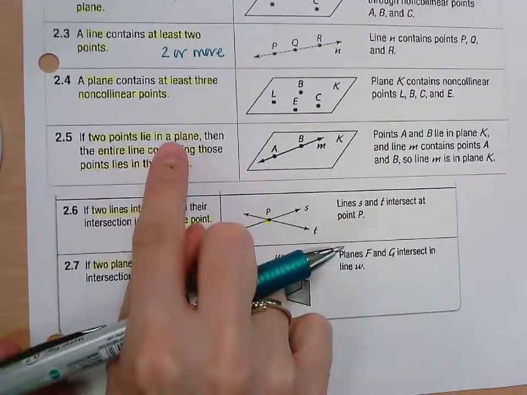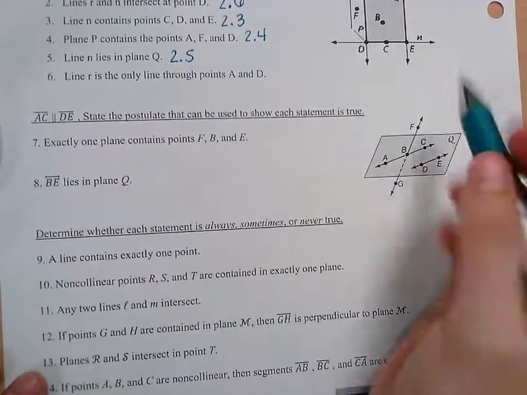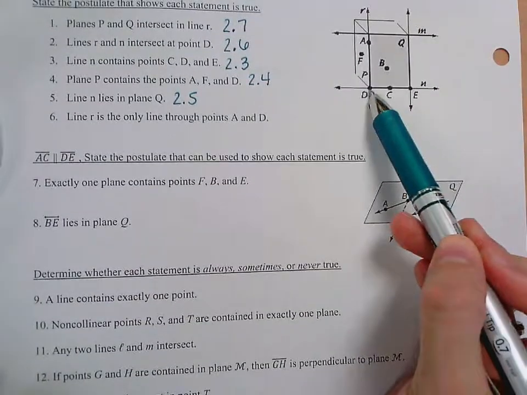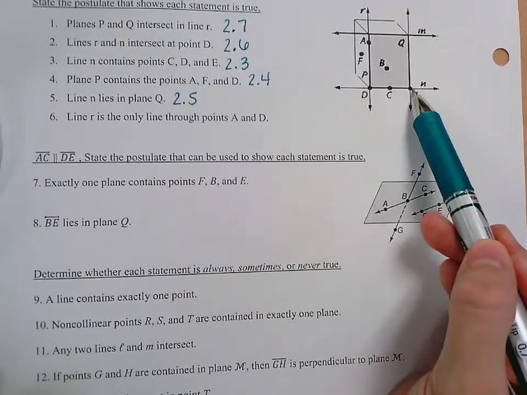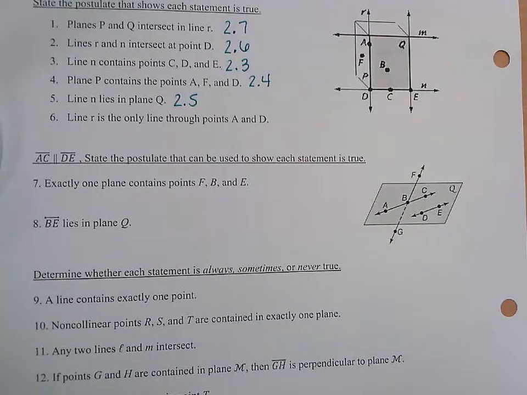If 2 points lie in a plane, the entire line containing those points lies in that plane. So plane Q does contain these 3 points actually, D, C, and E, and line N therefore would be in that plane. And then line R is the only line through points A and D.